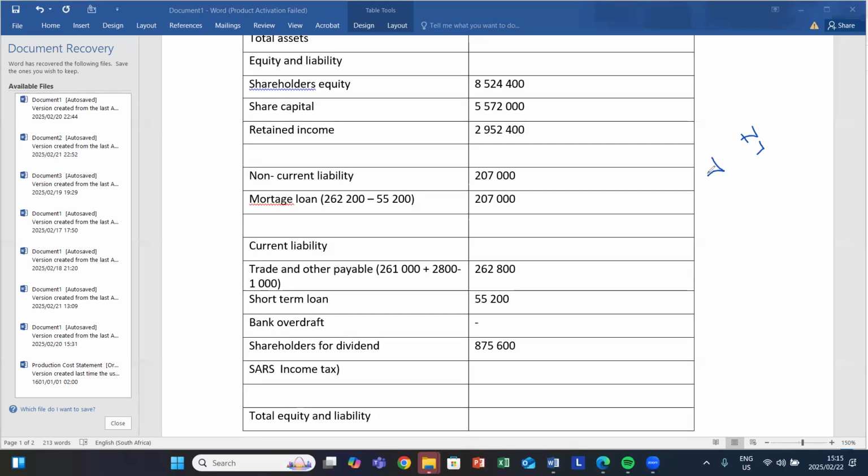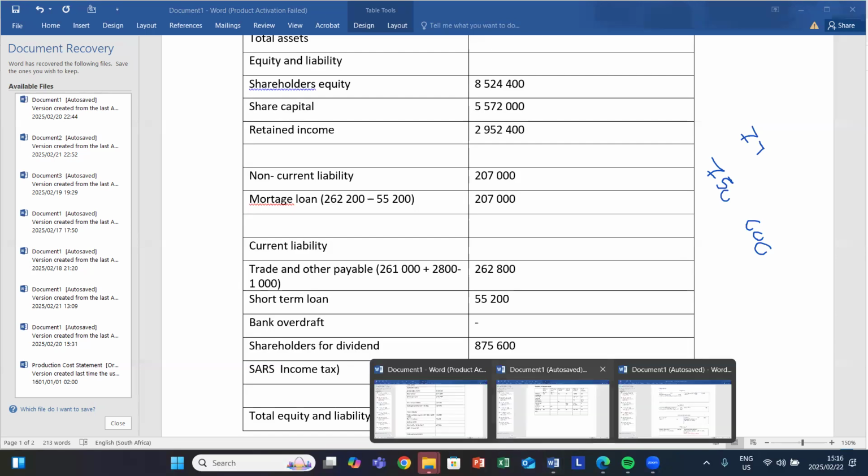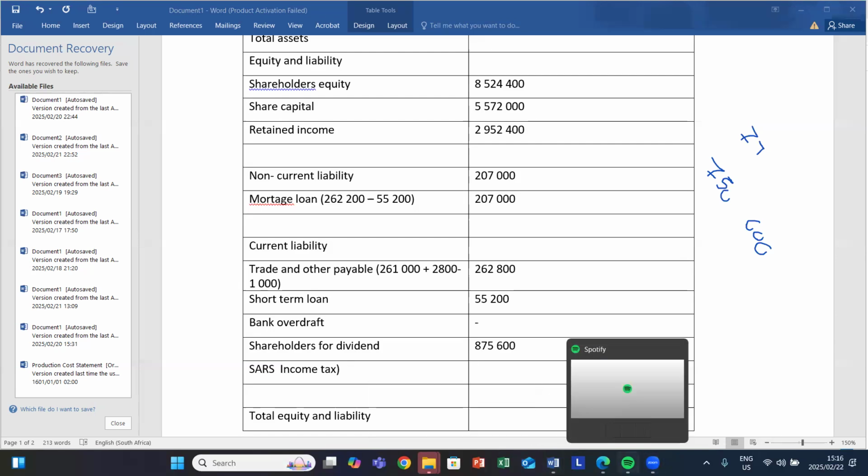But then let us check the provisional payments that we did. We're supposed to pay 750,000.